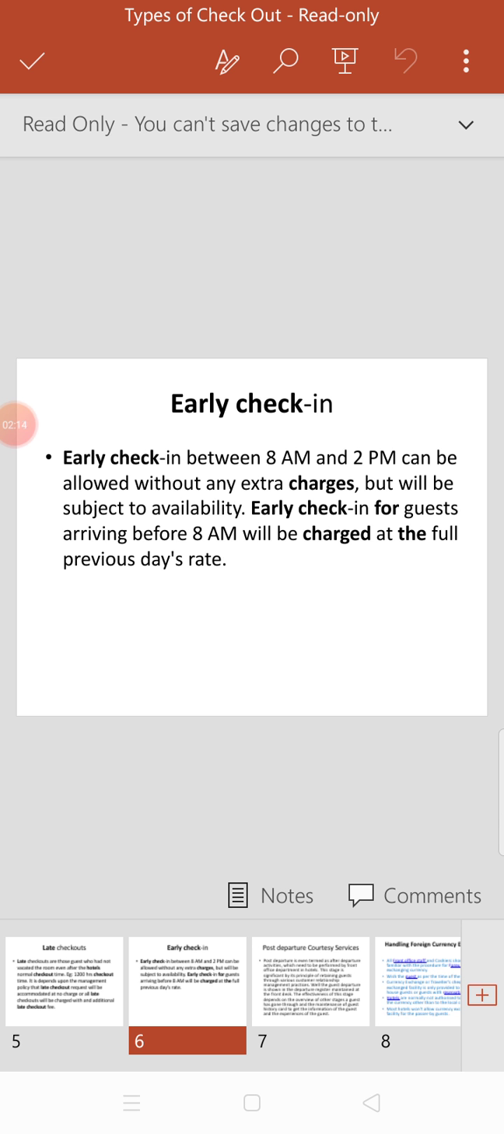The next topic is the early check-in. Early check-in between 8 a.m. and 2 p.m. can be allowed without any extra charges, but it is subject to availability of the room. If rooms are available, then only early check-in is allowed in the hotel. Guests arriving before 8 a.m. will be charged at the full previous day rate. That is called the early check-in.